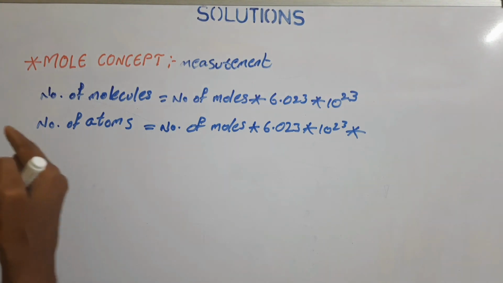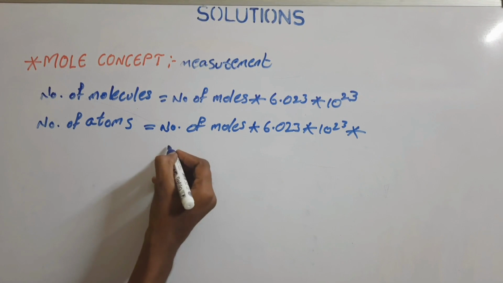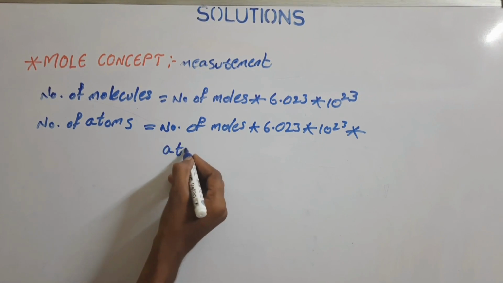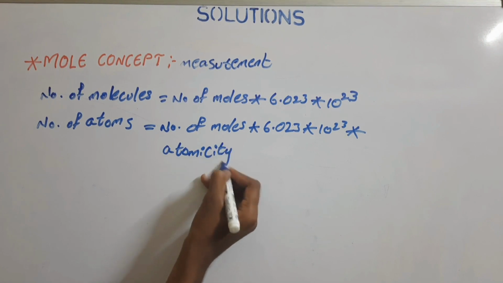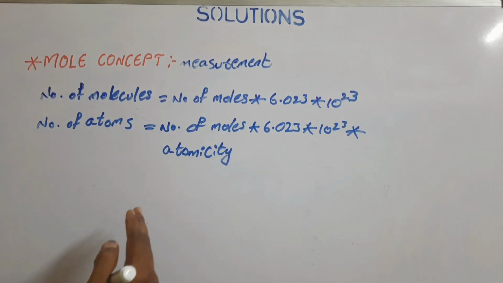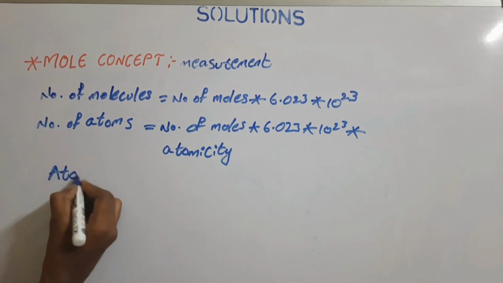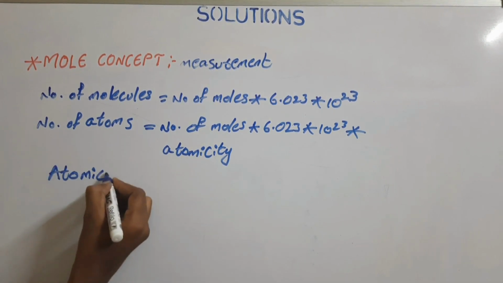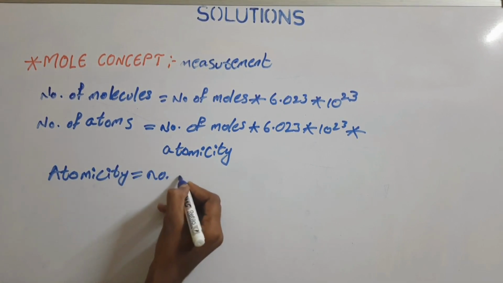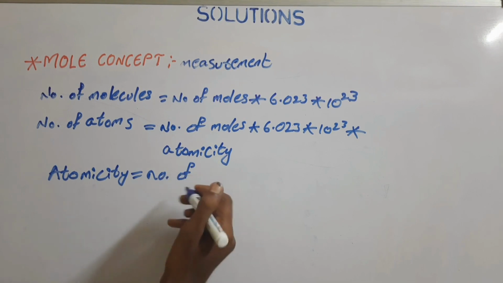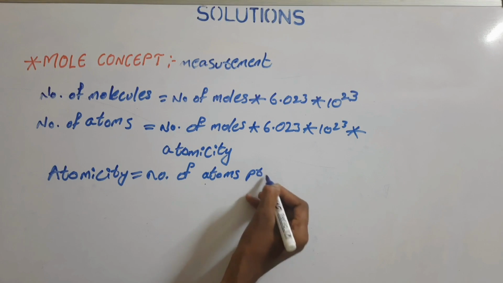So if we look at the number of atoms, it must be multiplied by one more factor, that is atomicity. We need to know what is meant by atomicity. Atomicity is the number of atoms present in a molecule.